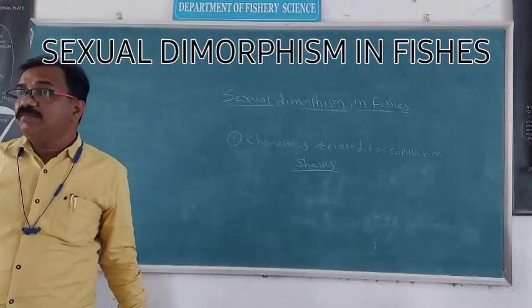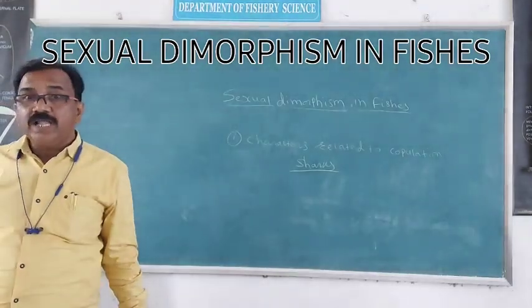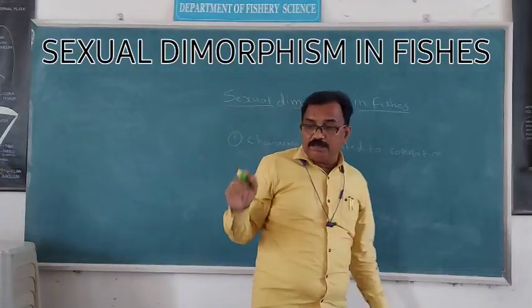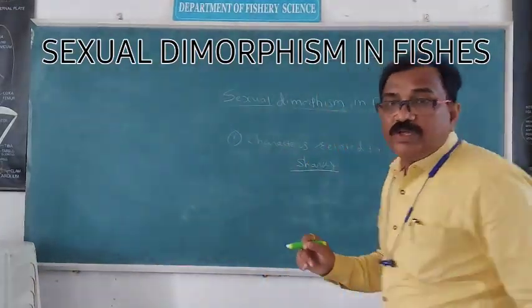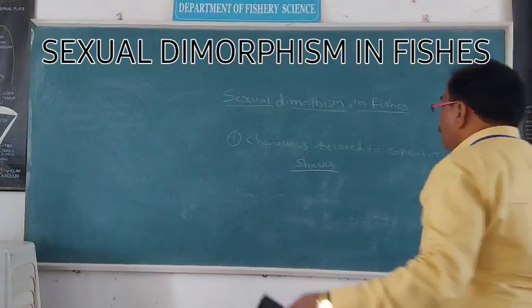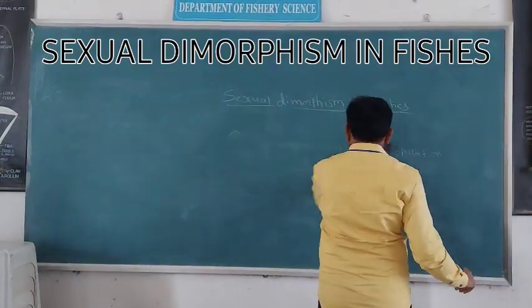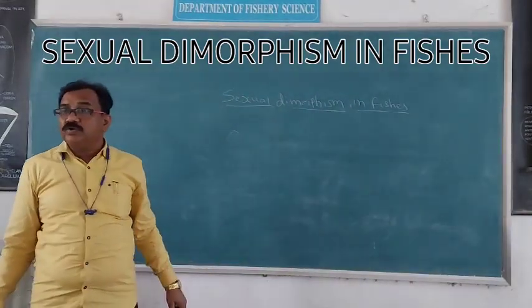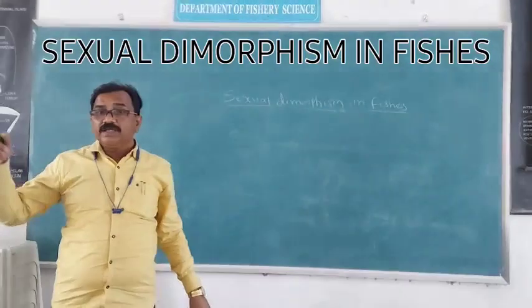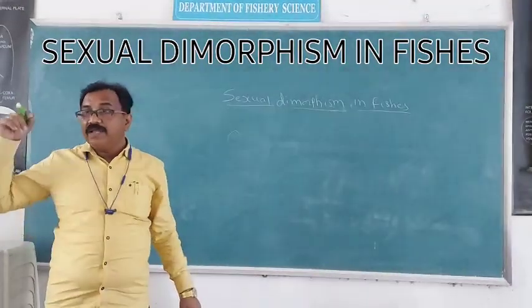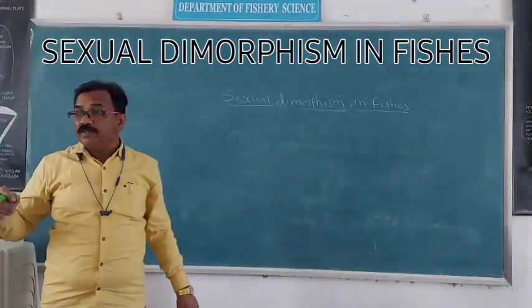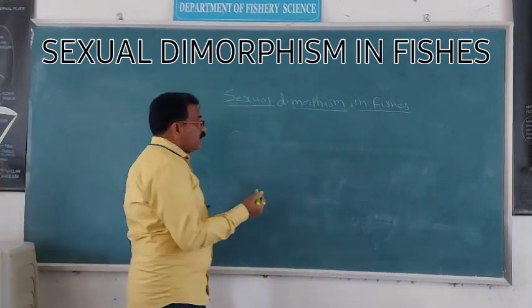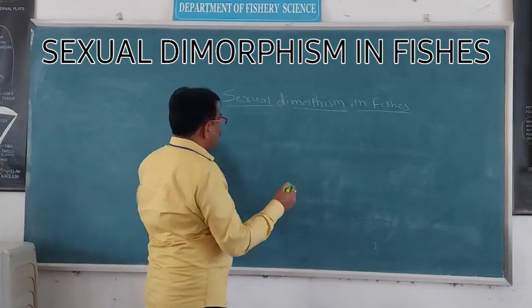This clasper is the male copulatory organ, and this clasper is absent in female. At the time of reproduction, the clasper is introduced inside the cloacal aperture and transfers the sperm from the male body to the female body in an advanced, developed condition. That is in sharks.